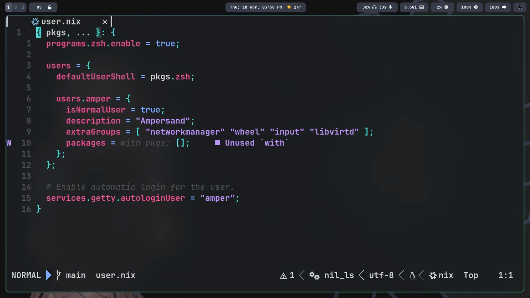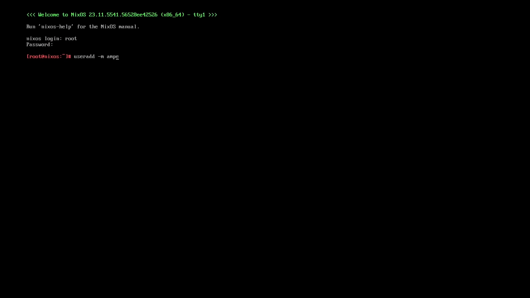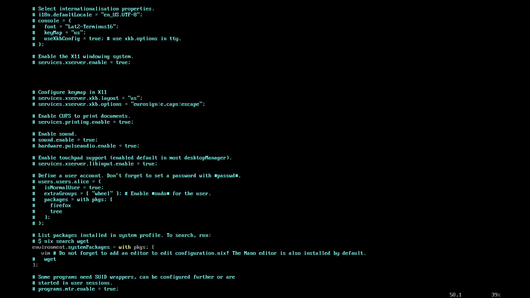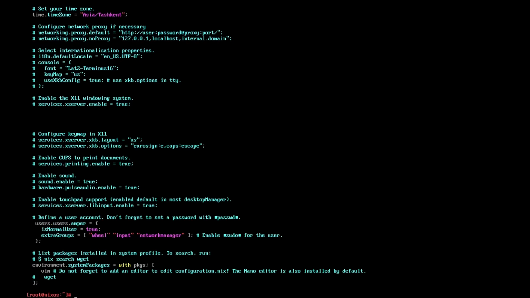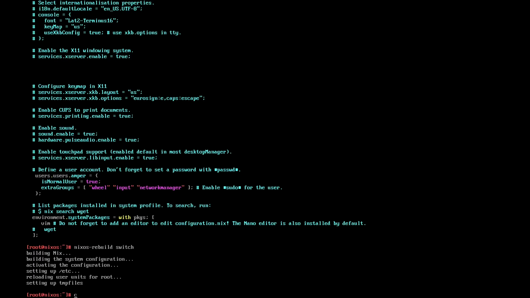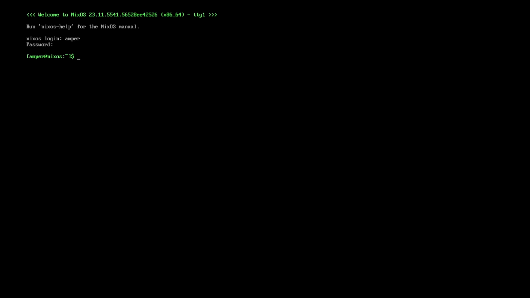But let's get back to configuring our system. Now we need to create a user account. To do this, we write passwd username, set a password for it, open the config, uncomment the lines responsible for user configuration, and slightly edit them. Save and update the configuration. Now we can exit from root and log in as a regular user.